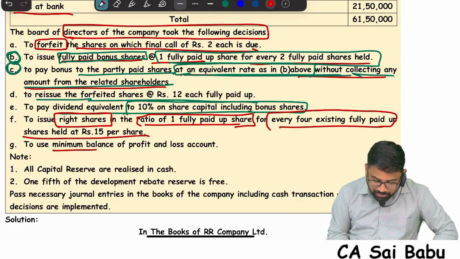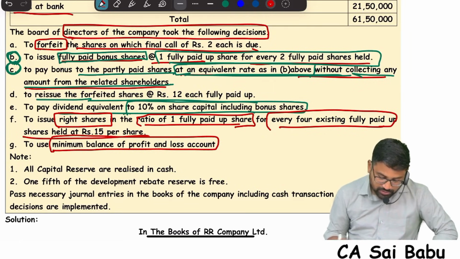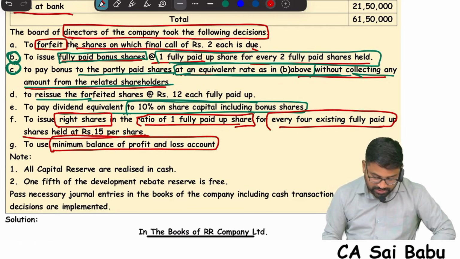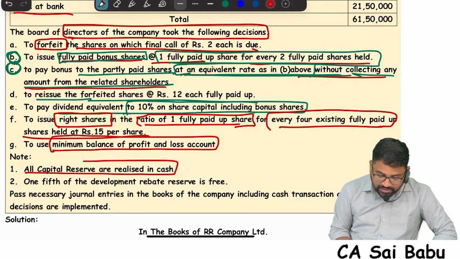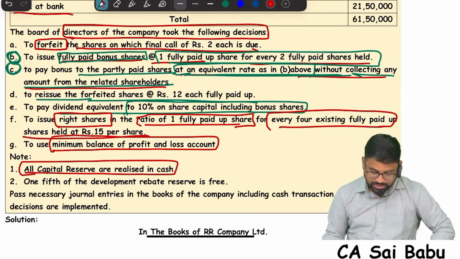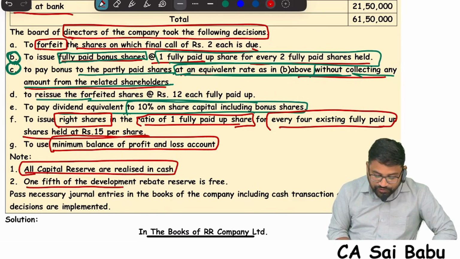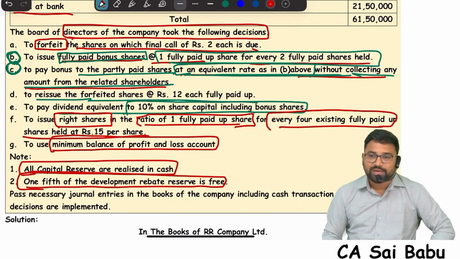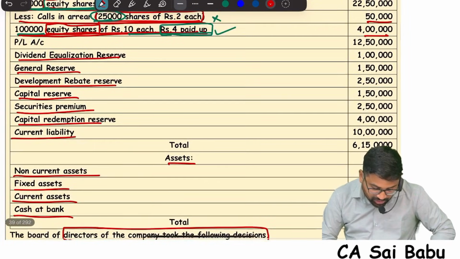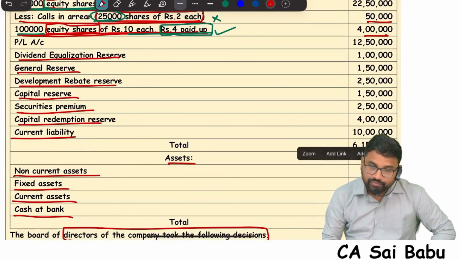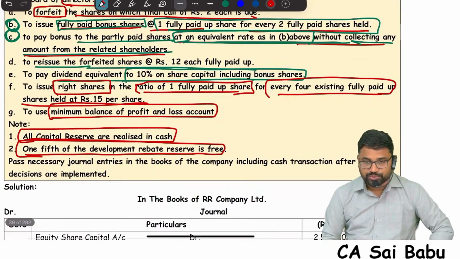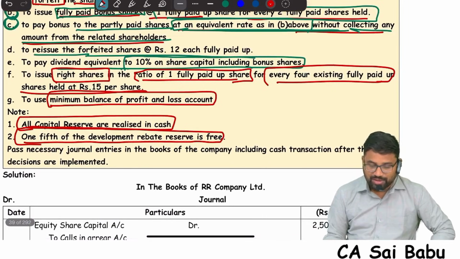To use minimum balance from P&L account. Minimum balance of P&L account. That means when we are giving the bonus, minimum balance has to be utilized. Say this, all capital reserves are realized in cash. That means we can use for bonus. Now, important point, 1/5 of the development reserve is free reserve. That means in the question we have a development rebate reserve, sir. How much, sir? 2,50,000. In this 2,50,000, 1/5 means 50,000 is free. That means we can use it for bonus issue. Okay, that's a free reserve I am saying.